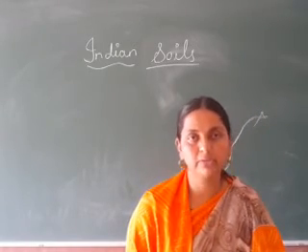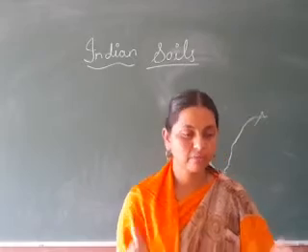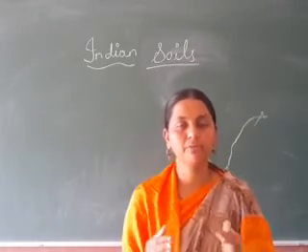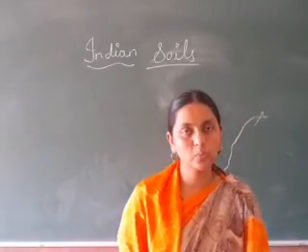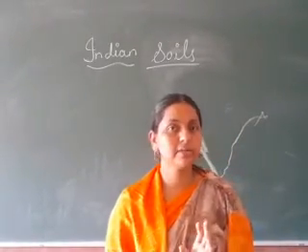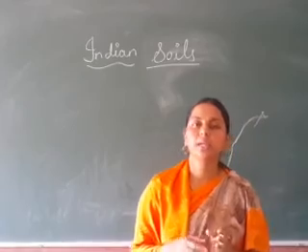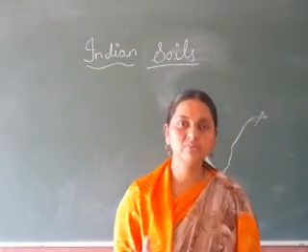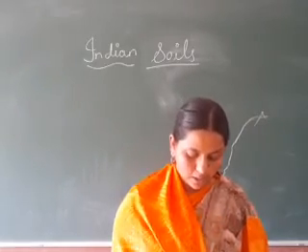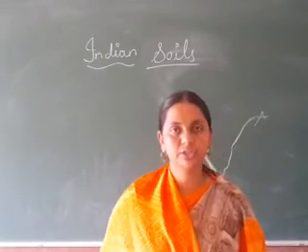Next, shifting cultivation. Shifting cultivation means in one area they do cultivation, and after a few years they go to a different area. There again they do the cultivation. By this what will happen? The soil where they had cultivated earlier loses its fertility, and that soil becomes waste. Next, faulty methods of cultivation.